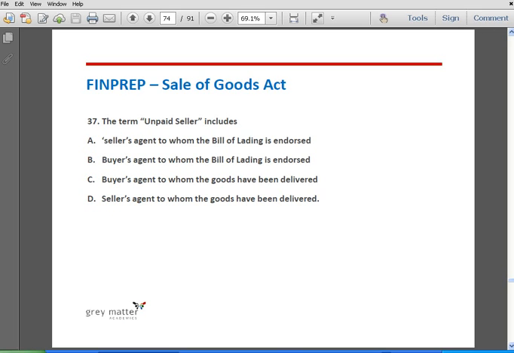Question number 37. The term unpaid seller includes seller's agents to whom the bill of lading is endorsed, buyer's agent to whom the bill of lading is endorsed, buyer's agent to whom the goods have been delivered, seller's agent to whom the goods have been delivered. So the correct answer is option A. The term unpaid seller includes seller's agent to whom the bill of lading is endorsed.